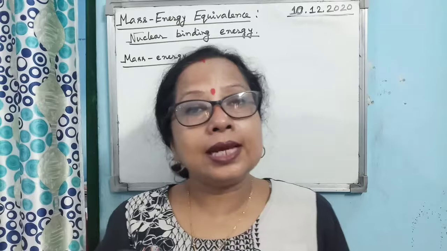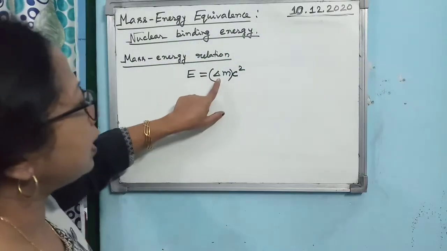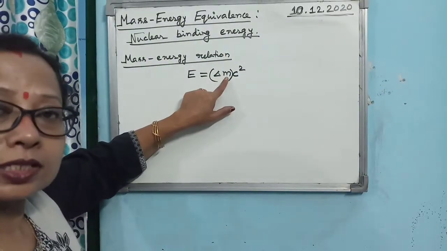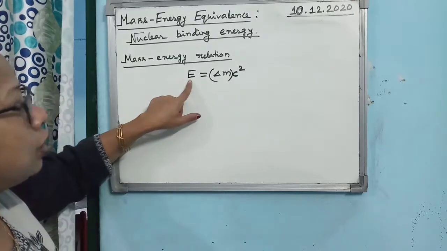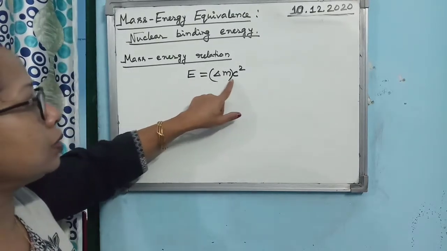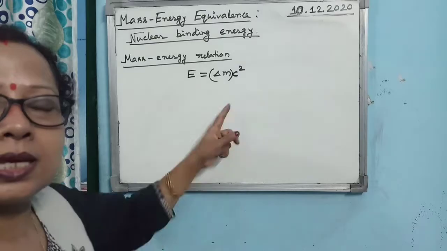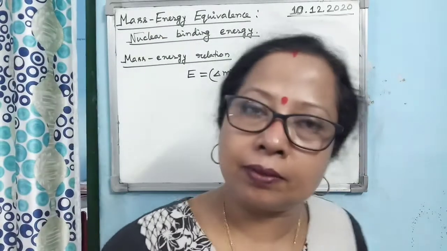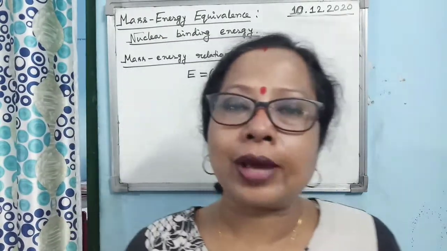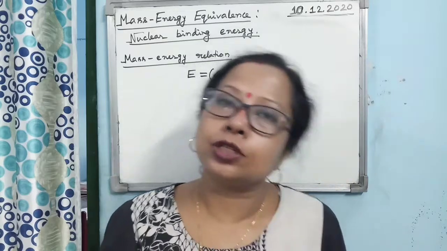So, if delta m amount of mass is destroyed, how much energy will be produced? It is given by E equals delta m c square, where c is the speed of light in air or vacuum, given by 3 into 10 to the power 8.